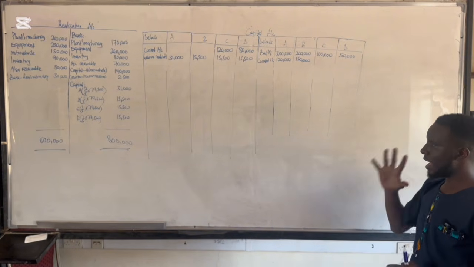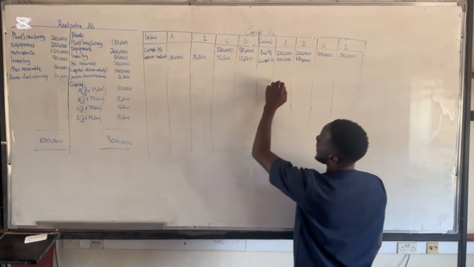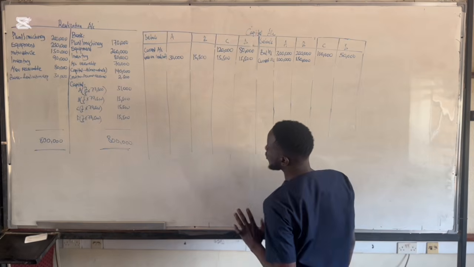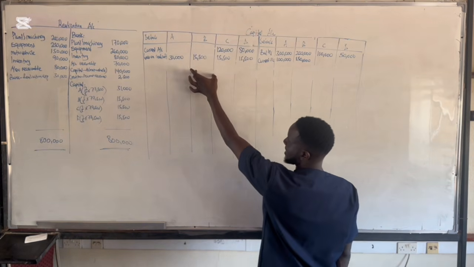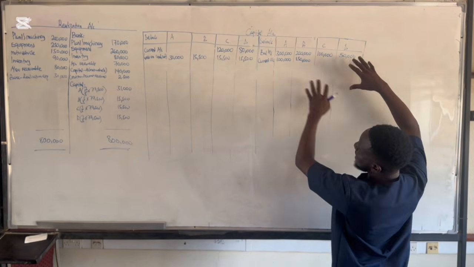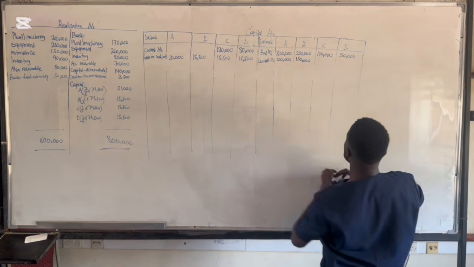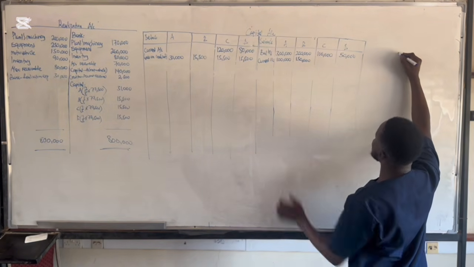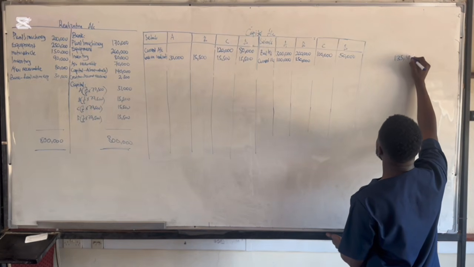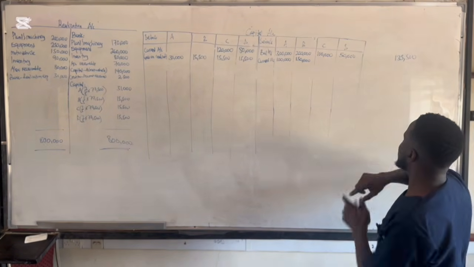Now, when we are done doing this, we are only supposed to close up our account and then go prepare the bank account. But now, this is the terrible thing here. If you look through, partner A has 400,000 this side, on the credit side. That means he can pay out this loss. Partner B also has a higher figure on this side. But when it comes to partner C and D, you realize that the debit side of their accounts is heavier than the credit side. For example, partner C has 135,500 on the debit side, while on this side he has 100,000.